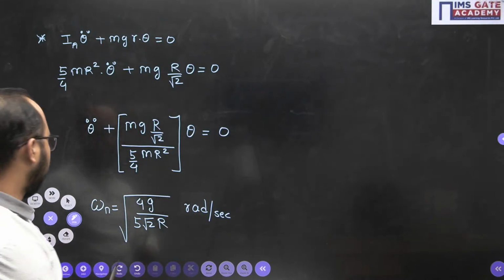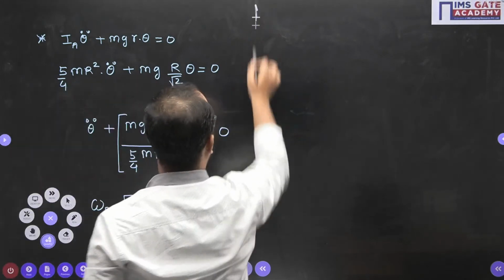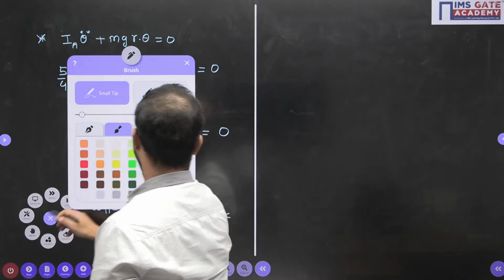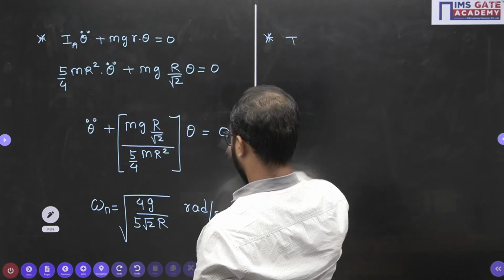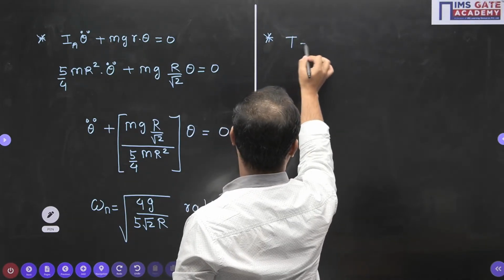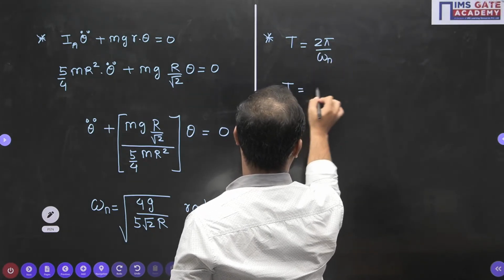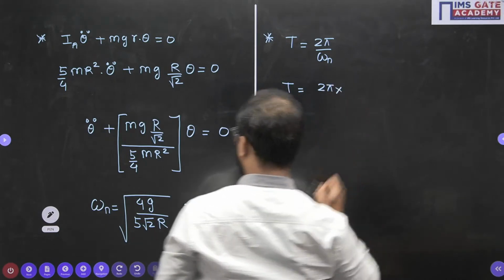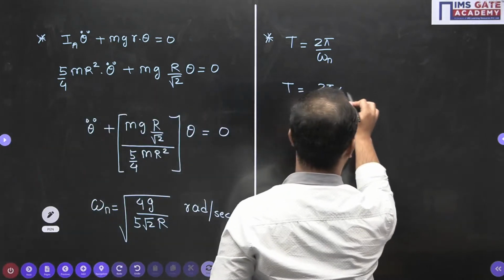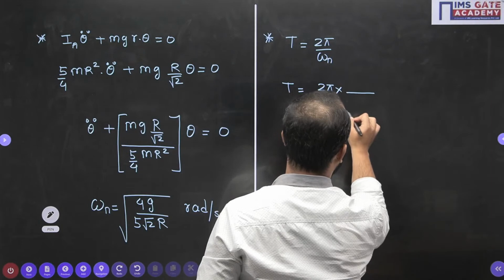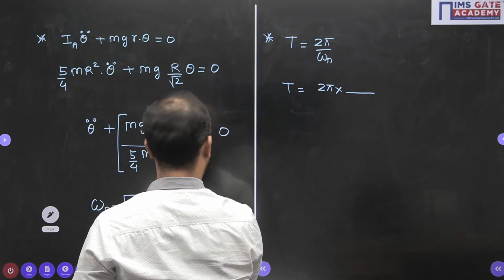Now the next thing is the time period of oscillation. The time period of oscillation will simply be 2 pi divided by omega n. Now the omega n value is under root 4g by 5 root 2 into R. So the numerator will come into the denominator side, root 4 into g. I will make one square root only, no issue.